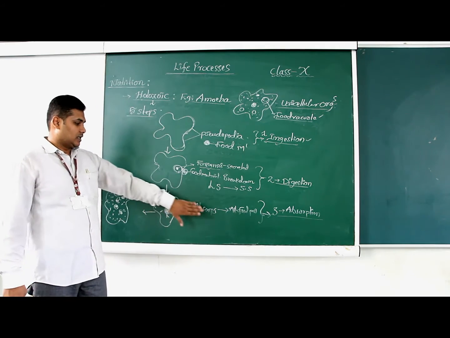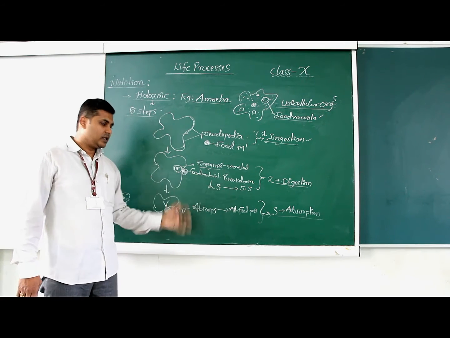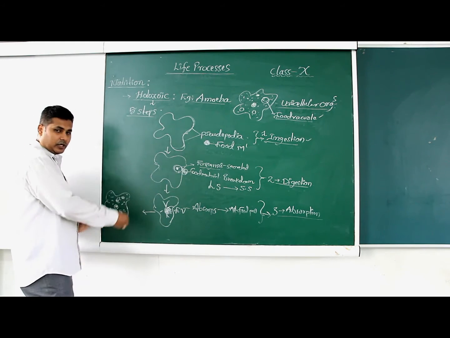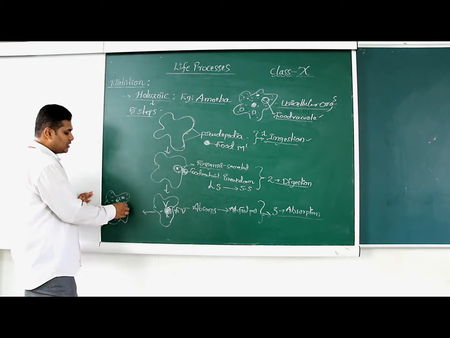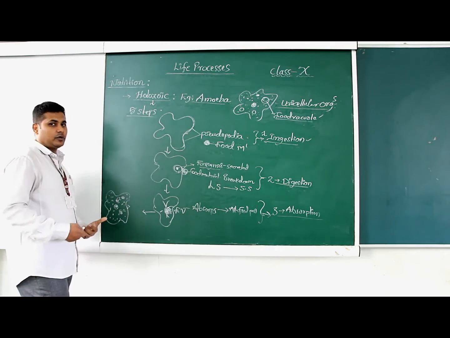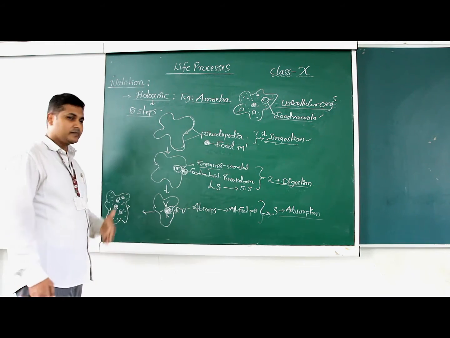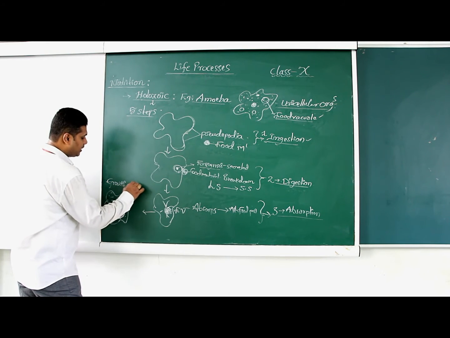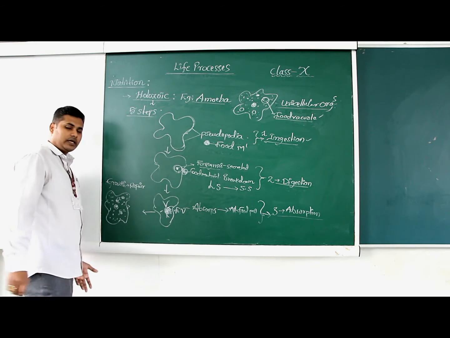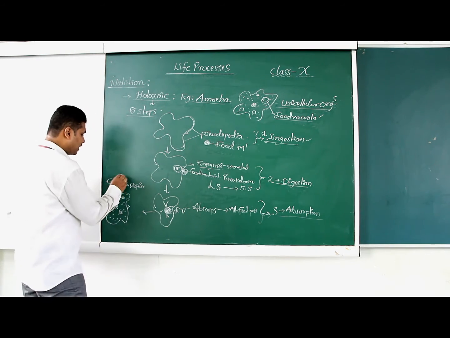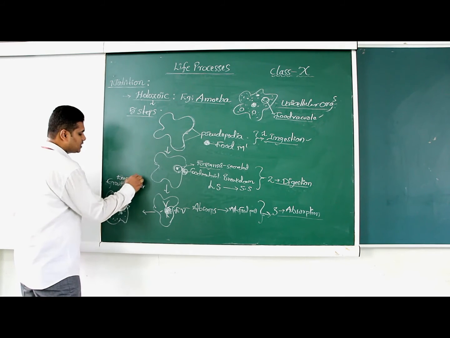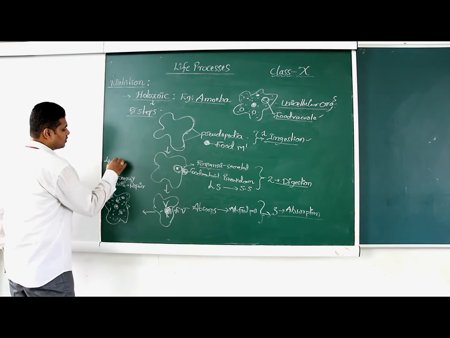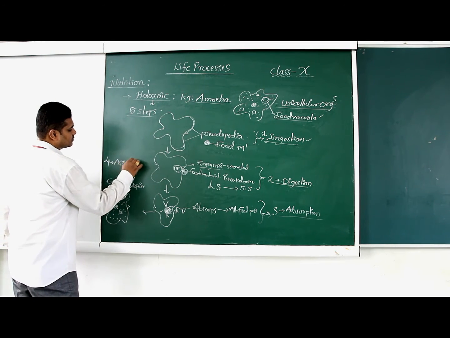I repeat, after absorption, whatever food particles are present in the food vacuole spread into the body to be utilized by all the organelles inside the amoeba. So finally, the amoeba utilizes all the food materials for growth, repair, for energy, etc. For growth, for repair of the body particles and other metabolic activities which take place by giving energy. The fourth step, following absorption, is called assimilation.